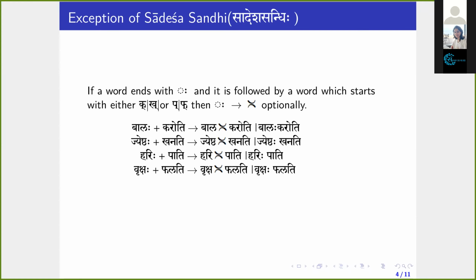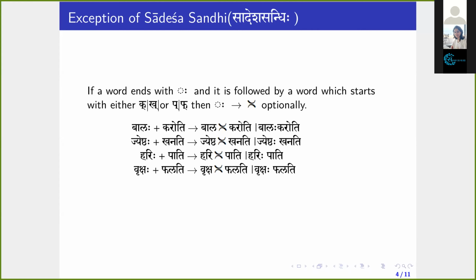Okay. And why are there different names? Based on the place of articulation and pronunciation, we have different names. So what's the difference in pronunciation? Balah karoti will become Bala karoti. Harih pati will become Haripati. You have to aspirate that. So some slight difference is there between these two, and that's why we name them Upadhmaniya and Jihvamuliya.